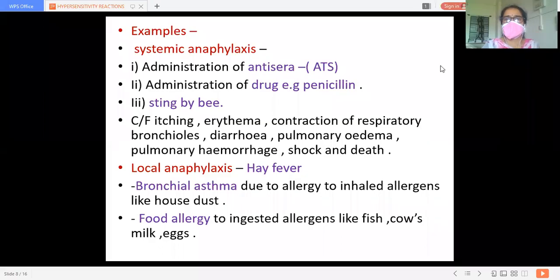So we are discussing type 1 hypersensitivity and its examples, no?